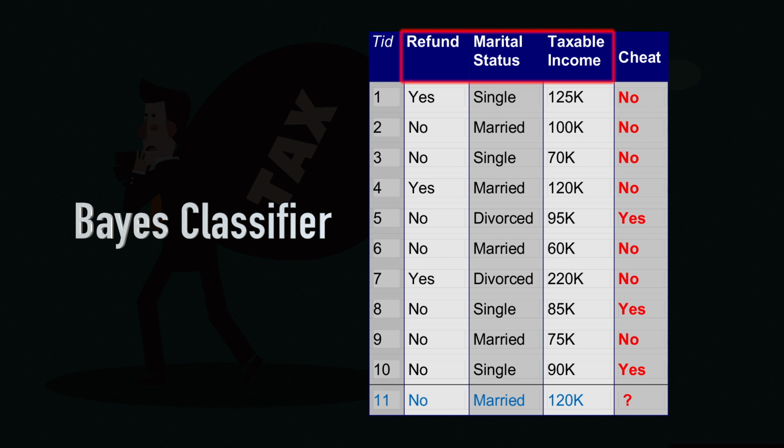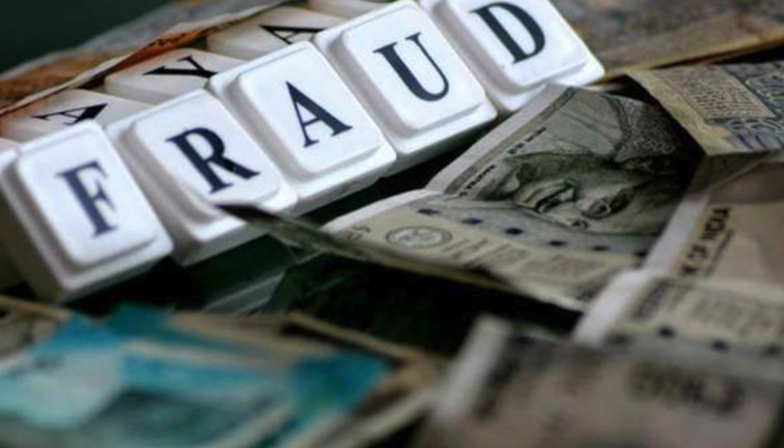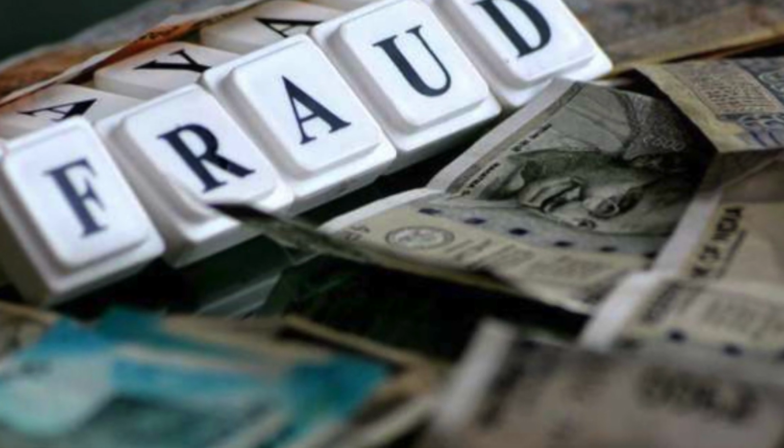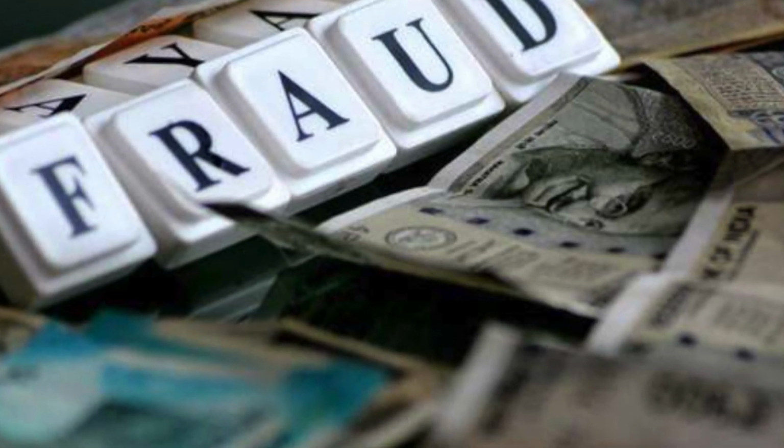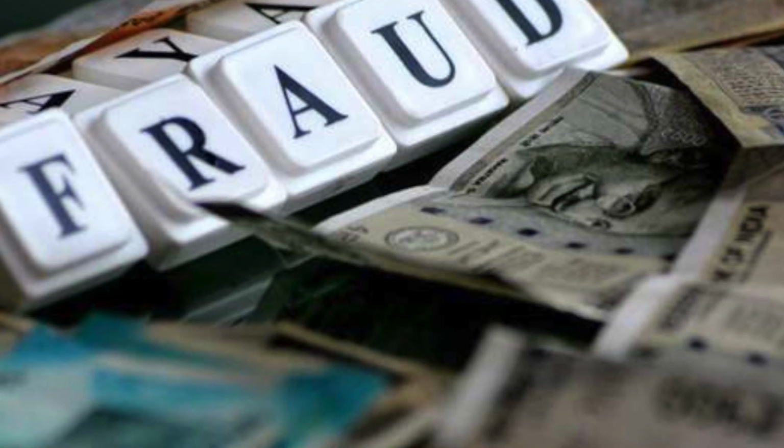So, based on these three attributes, refund, marital status and taxable income, we will decide whether the person is going to cheat the income tax office or will not cheat the income tax office. That is basically the decision that we have to make. Now, to do that we have to have some prior data.